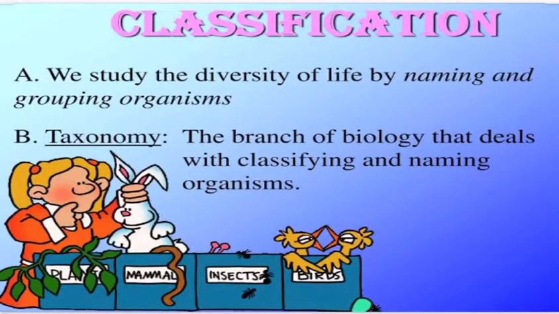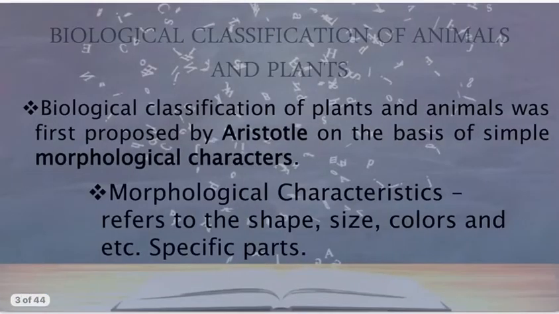So we study the diversity of life by naming and grouping organisms. Taxonomy is a branch of biology that deals with classification and naming of organisms. Biological classification of plants and animals was first proposed by Aristotle in 350 BC, on the basis of simple morphological characters. Morphology means study of external characters.